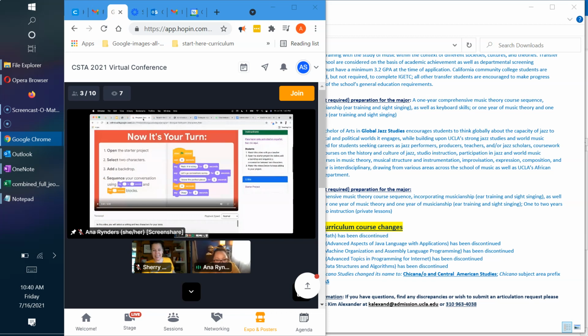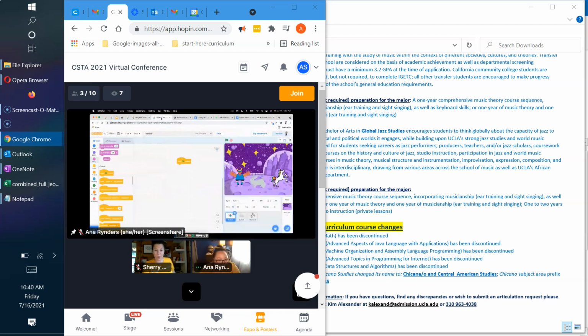Okay, so when the flag is clicked, I want it to wait 6 seconds. I'm looking for an orange block here for those control blocks. Let's see. We want wait. Here's wait. Click and drag that over just like Legos. Want it to wait 6 seconds. Now, my example says 6.